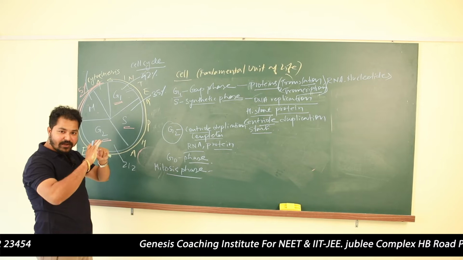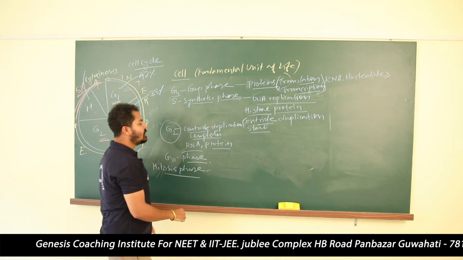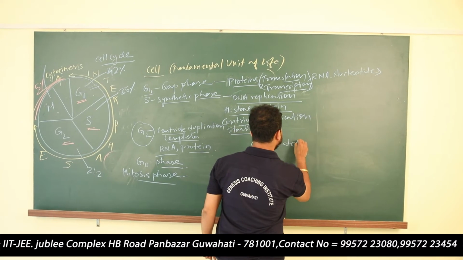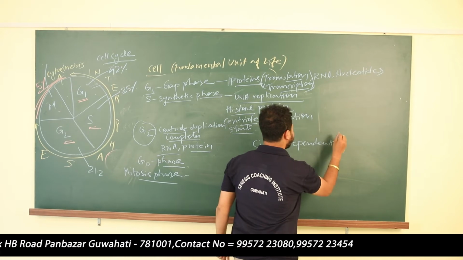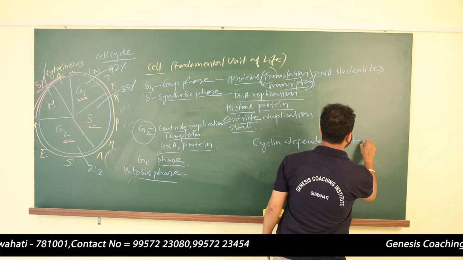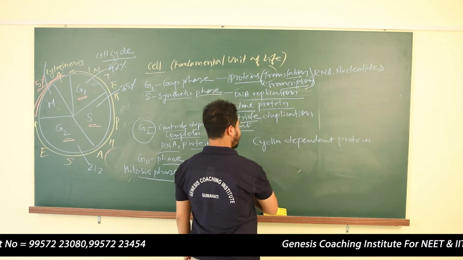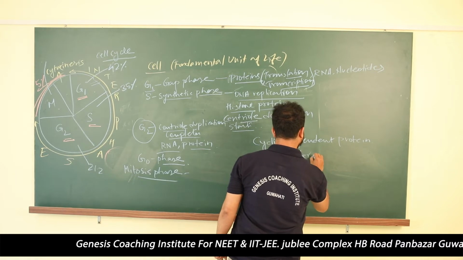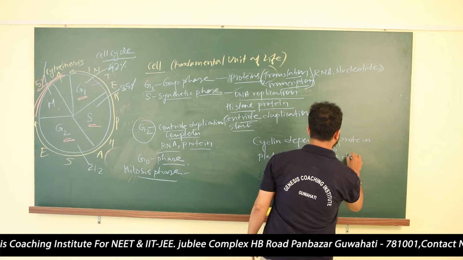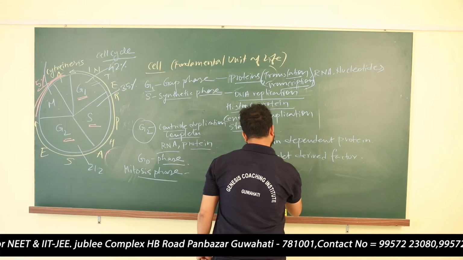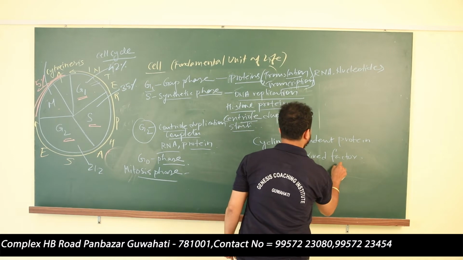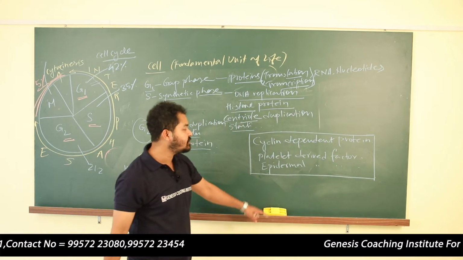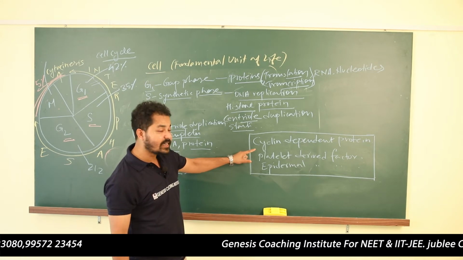If you don't need to divide further, this checkpoint, for example, cyclin dependent protein, then platelet derived factor, epidermal derived factor. Now you see, these things will encourage the cell to divide.